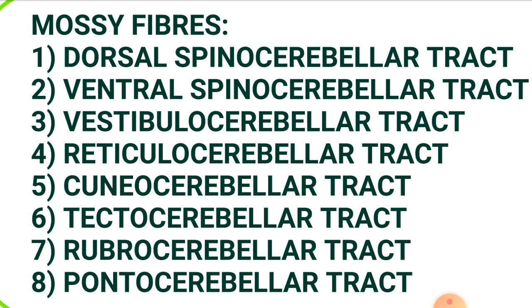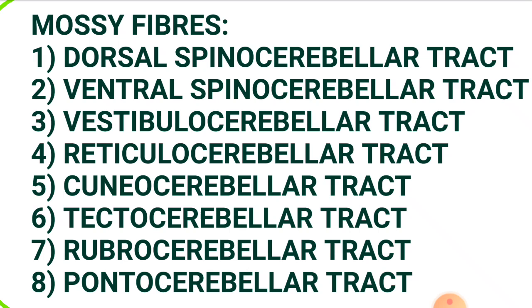Next, rubrocerebellar tract arises from the red nucleus. This rubrocerebellar tract contains information from cerebral cortex. It has both crossed and uncrossed fibers. It enters through the superior cerebellar peduncle and it ends on the dentate nucleus. Dentate nucleus is one of the deep nuclei of the cerebellum.